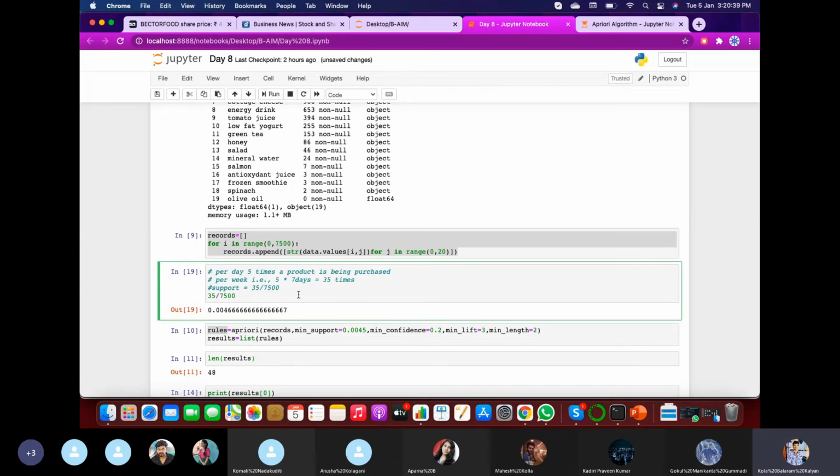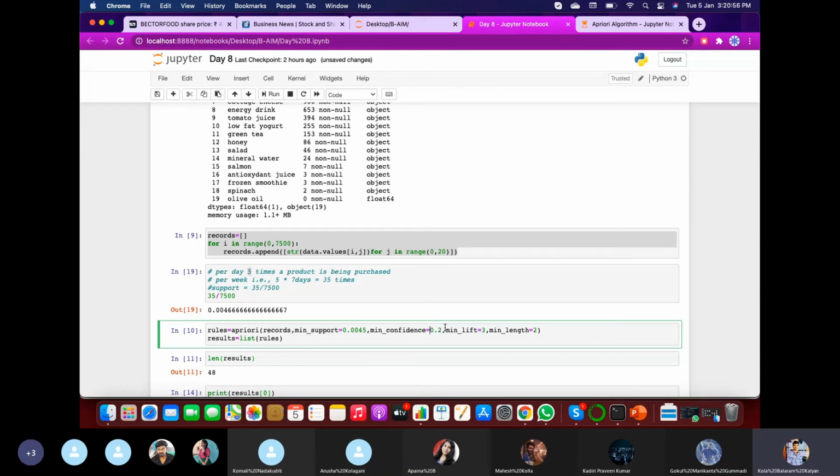Similarly, here I just assumed we require a product to be purchased 5 times. Based upon that, you will set some rules, like my confidence must be at least 0.2. These are the rules you are giving.